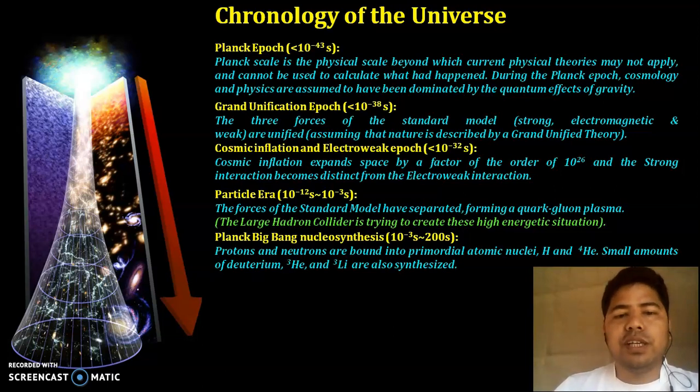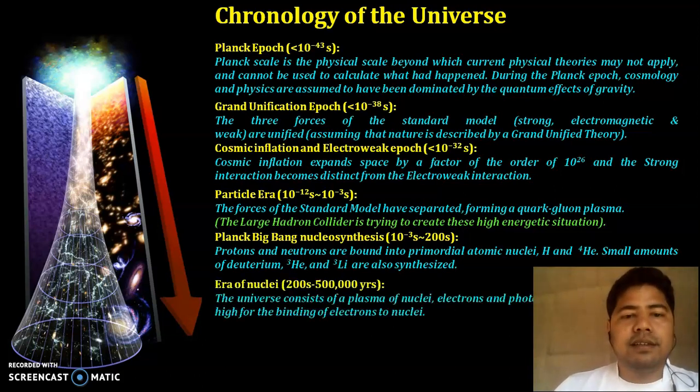Small amounts of deuterium, helium-3 and lithium are also synthesized. So in this Big Bang nucleosynthesis, hydrogen, helium-4, helium-3 and lithium were synthesized from the elementary particles.